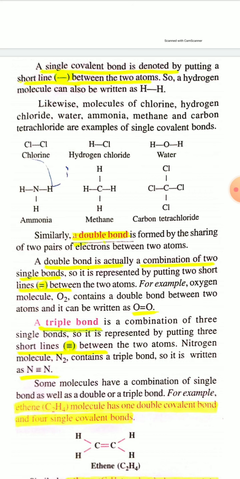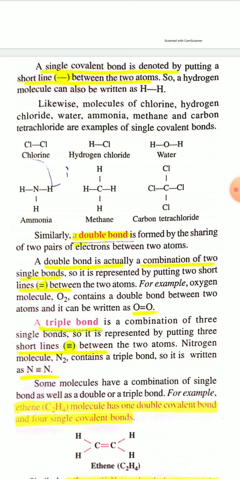You have to give a short line between two hydrogen atoms, which is a single covalent bond. Similarly, in the molecules of chlorine, hydrogen chloride, ammonia, water, methane, and carbon tetrachloride, the bonds present are single covalent bonds. You can see the covalent bond present in the chlorine molecule. All the structures are given.